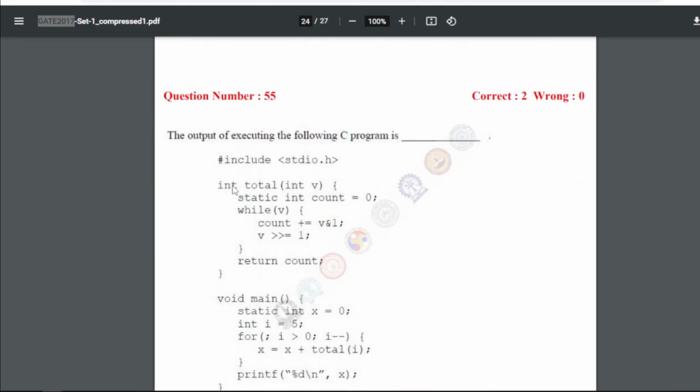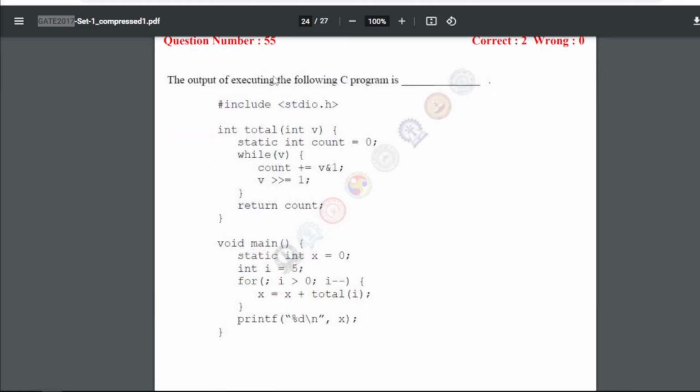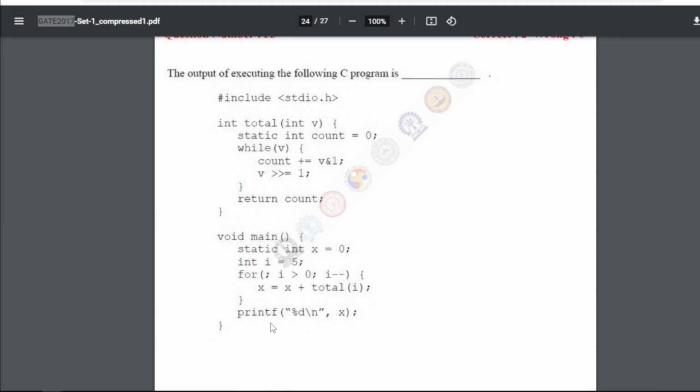Now 55: the output of executing the C program is. So again we have a program. If we run the program, we will get the output as 23.0.